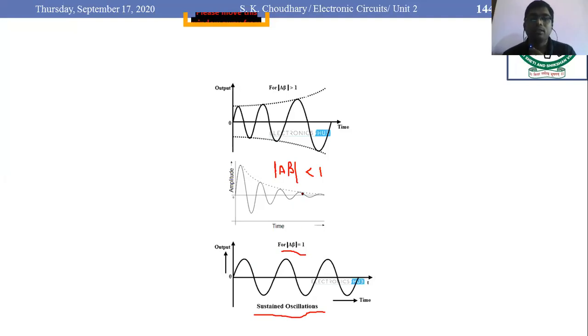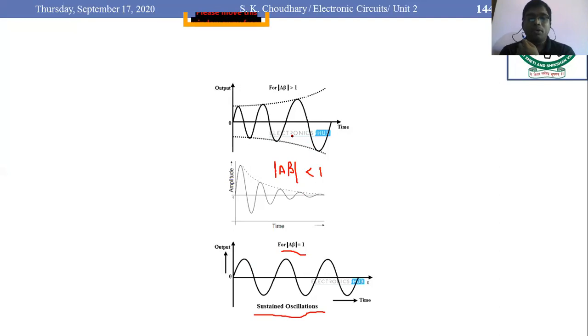Sustained oscillation, damped oscillation, and here the oscillations would be increasing, or growing in nature. So these are the three conditions of oscillation in oscillators when the value of loop gain is varied.